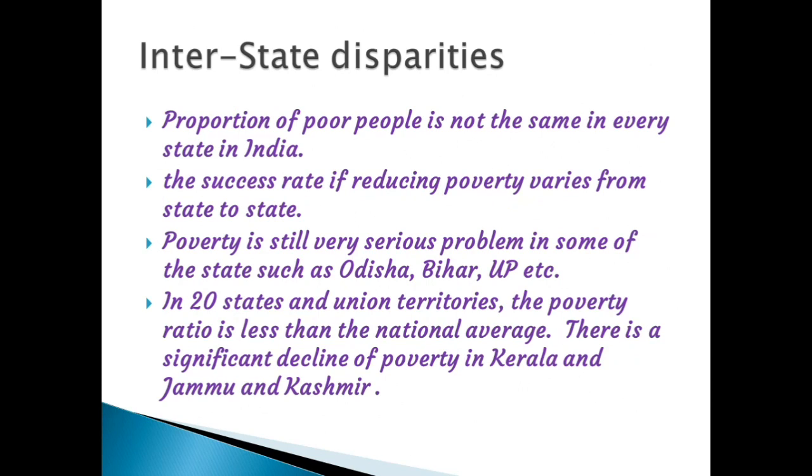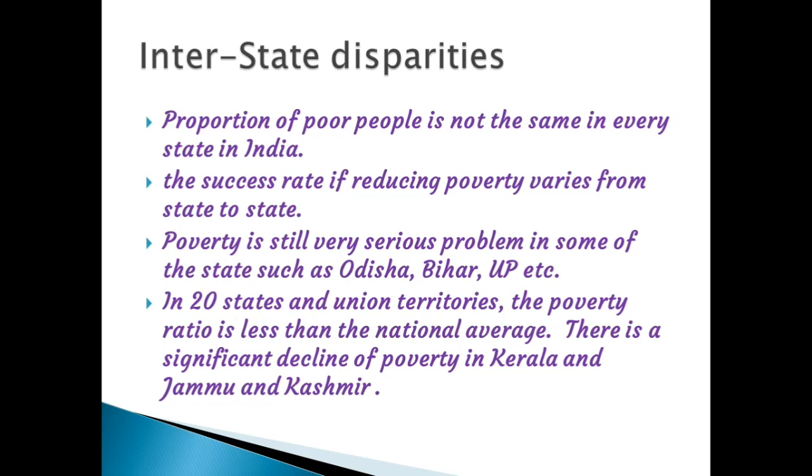Next, interstate disparities. Interstate disparities means the proportion of poverty is different in different states. That means there is a state-wise difference in poverty. The proportion of poor people is not the same in every state in India. The success rate in reducing poverty varies from state to state.